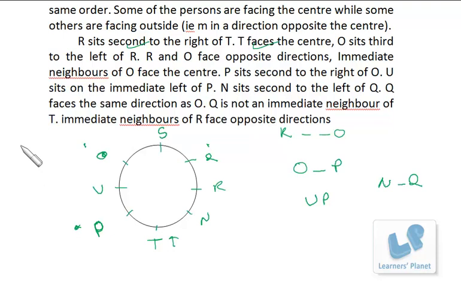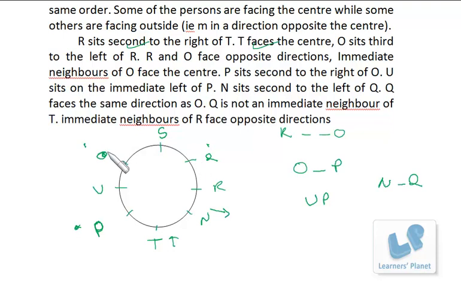Now we just have to mark the directions. N sits second to the left of Q. So if this is left of N, that means N is facing outward. Then O sits third to the left of R. So O is this way.